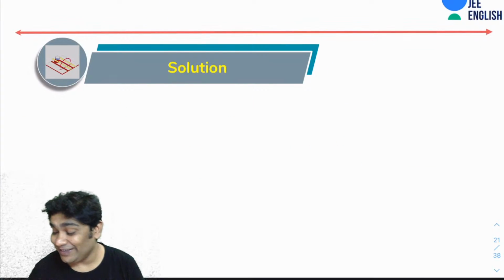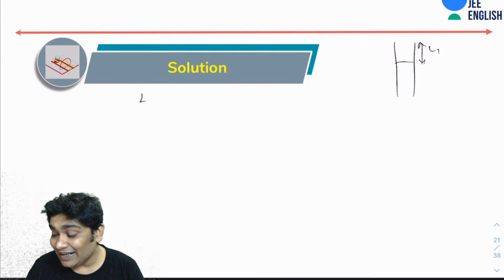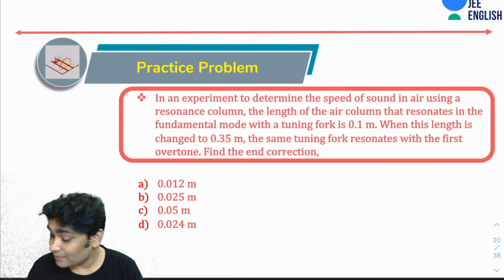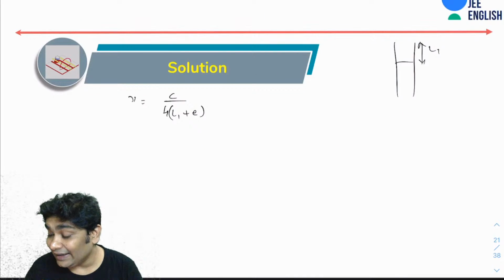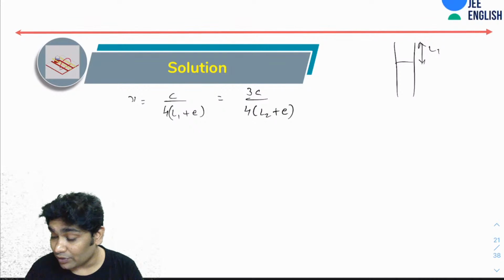Okay, so Maisha also says B. So obviously, for the first resonance, if the length is L1, then your frequency of the tuning fork mu would be equal to C over 4 L1 plus E, right? And for the second length, this would all be equal to 3C over 4 L2 plus E. So all you need to do is equate these two. When you equate these two, let's see what you get.